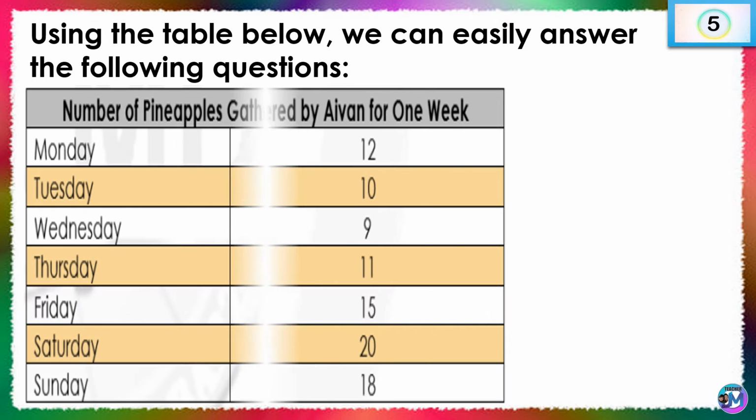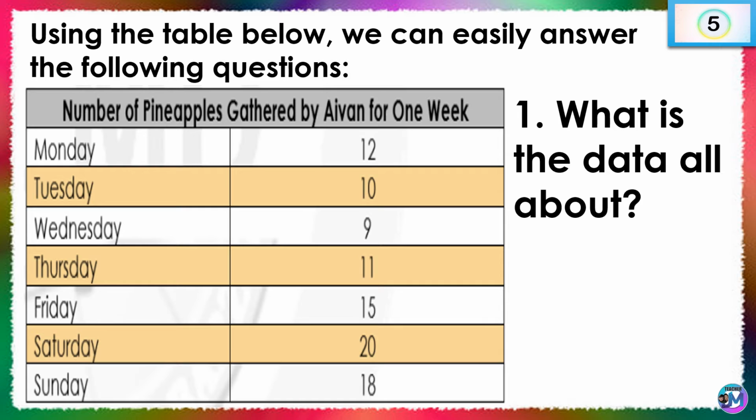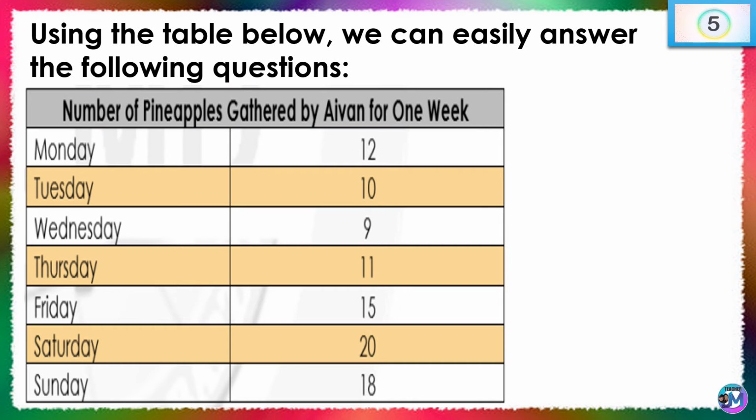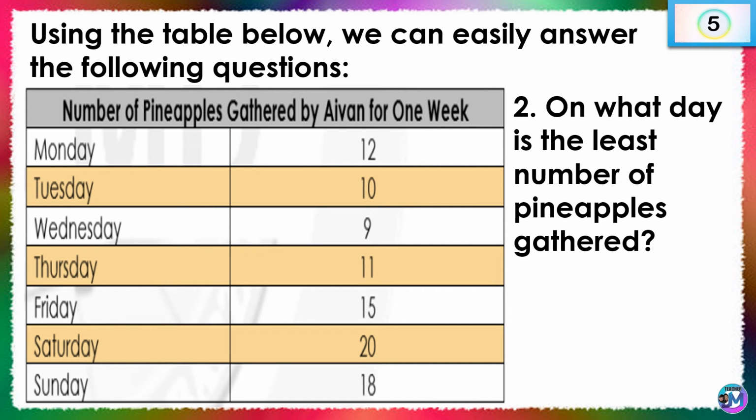Using the table below, we can easily answer the following questions. Question number 1. What is the data all about? Very good. The data is all about the number of pineapples gathered by Avon for 1 week. Question number 2.